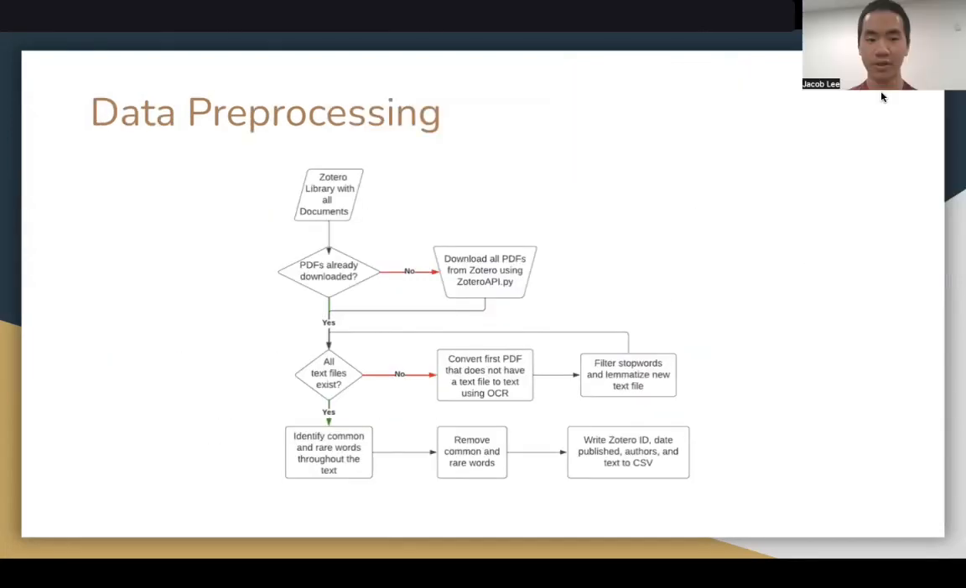The first step of our project is data preprocessing. To do this, we downloaded all of our data in PDF format off of the Zotero online library, which was collected by other researchers. Once this is completed, we use an optical character recognition program called Tesseract to convert the PDFs into text files. Next, we filter stop words and lemmatize the text, which converts all the words into their root forms. We then identify common and rare words throughout the text and remove them. Finally, we write the filtered text along with some metadata to a CSV for use in the models.